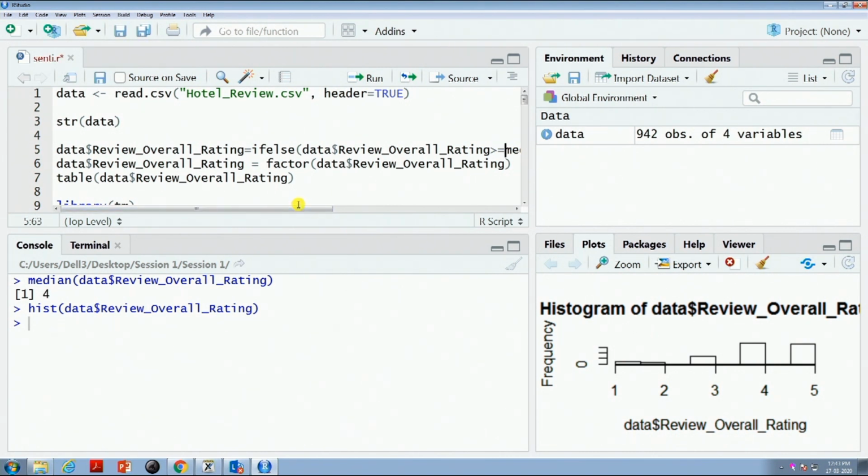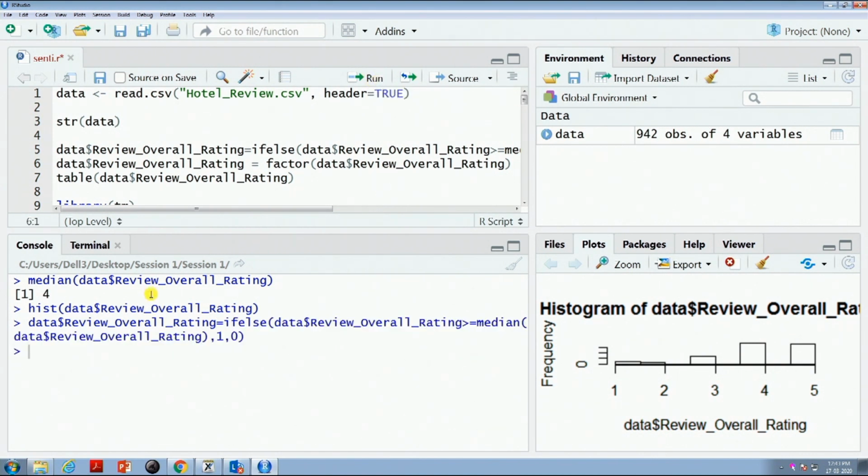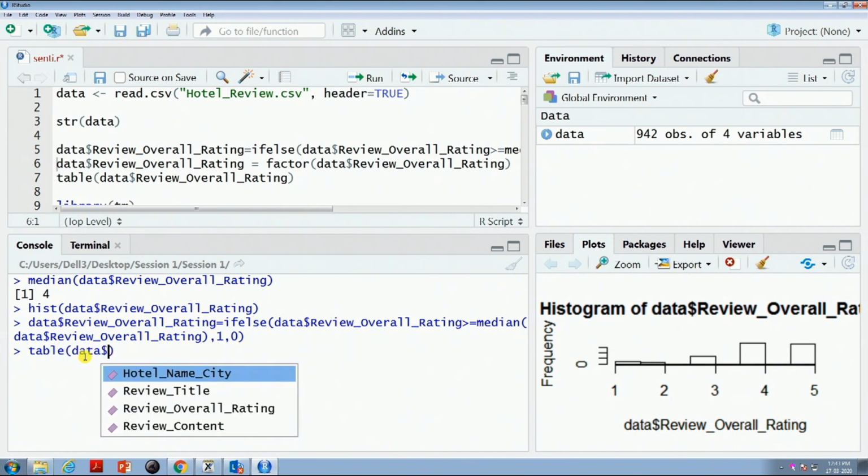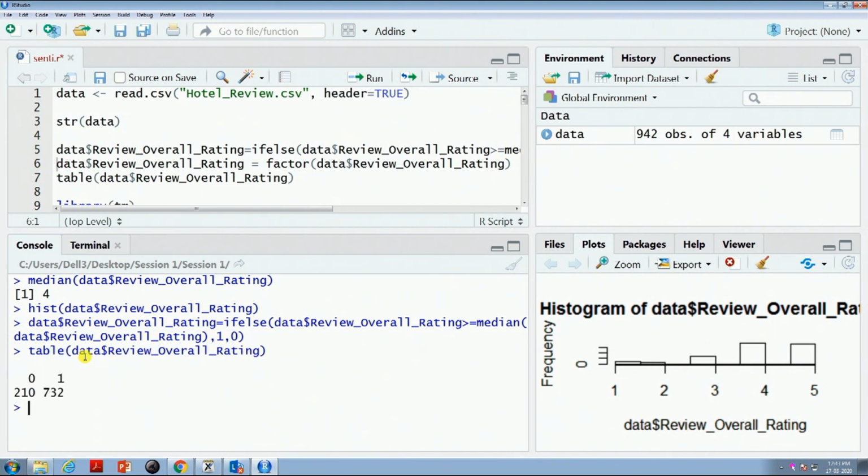Because if I just write greater than, only 5 will be considered a positive review, and 1, 2, 3, 4 will be considered negative, which is probably not the case. So, with greater than equal to, 4 and 5 are positive reviews, and otherwise it is a negative review. I am changing it to 1 and 0. Now if I see the table of data dollar review overall rating, I have 210 zeros and 732 ones. So, this is my situation right now.